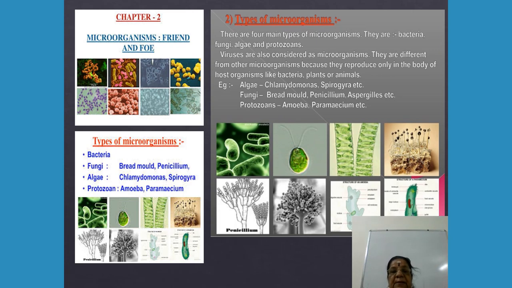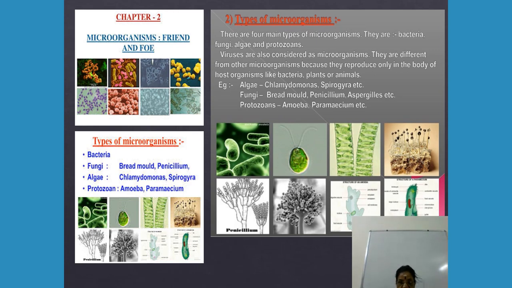I have repeated the examples: Chlamydomonas and Spirogyra are included under algae; bread mold, Penicillium, and Aspergillus come under fungi; and protozoans include amoeba and paramecium. I hope you are able to follow this.